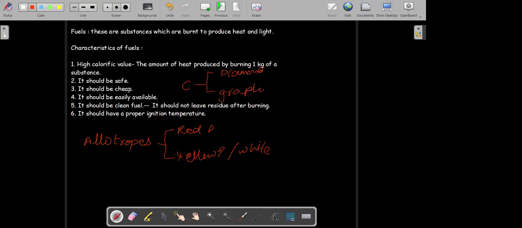In both of them, the elemental form is carbon only. They do not contain any other substance. But the arrangement of the atoms of carbon is different in them, giving rise to different properties. In the same way, you have two allotropes of phosphorus, the red phosphorus and white phosphorus.